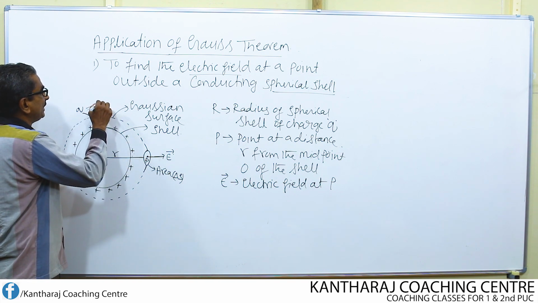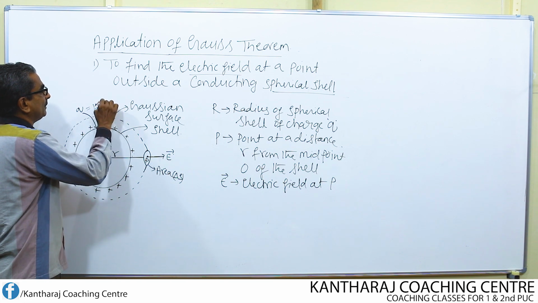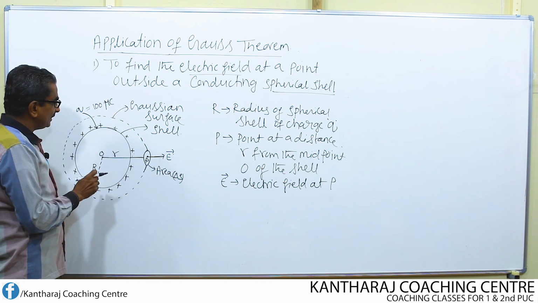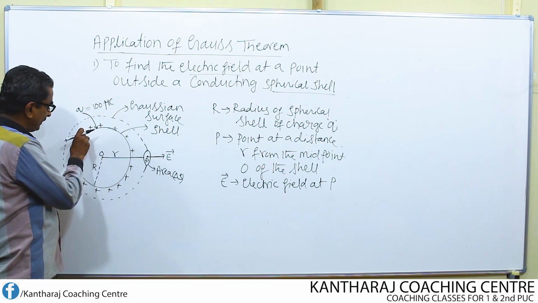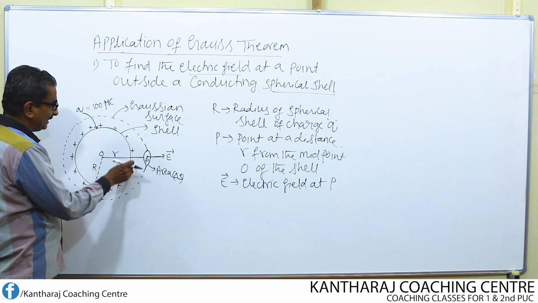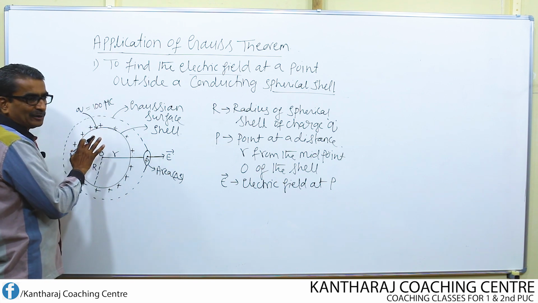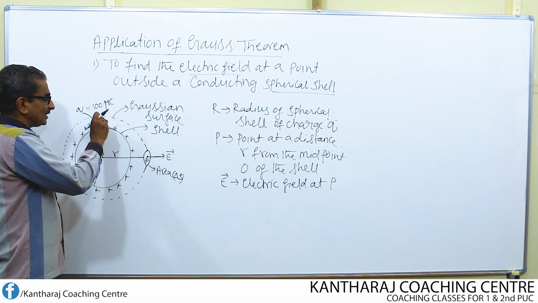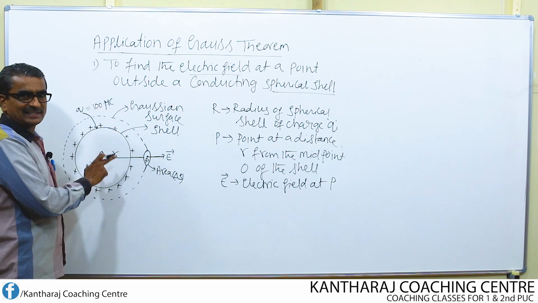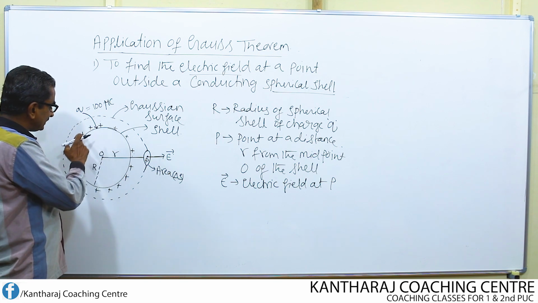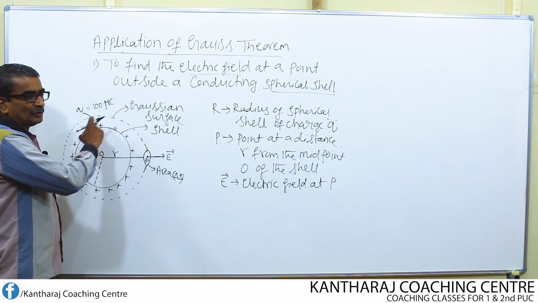Suppose I give 100 microcoulomb of charge. All 100 microcoulomb is not going to concentrate at one point, because it's a conductor, not an insulator. So it gets distributed uniformly throughout the surface.